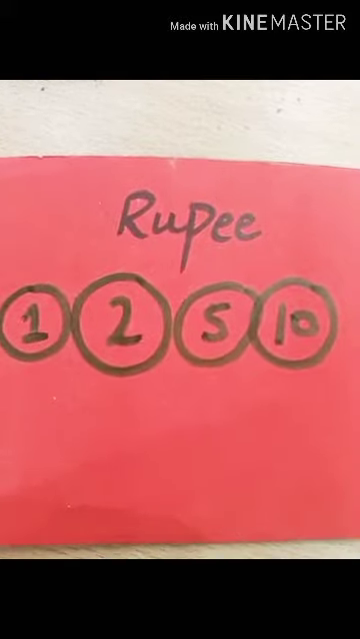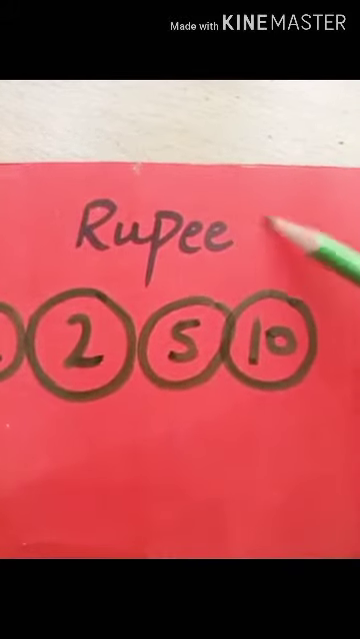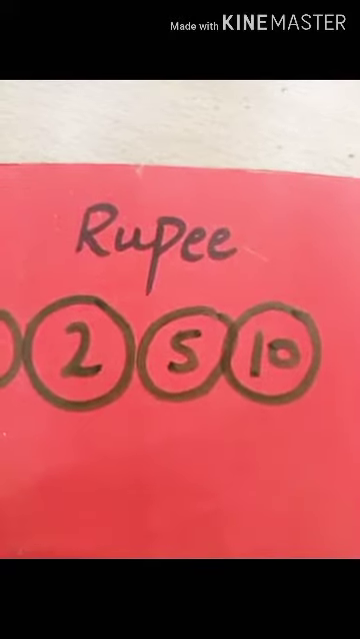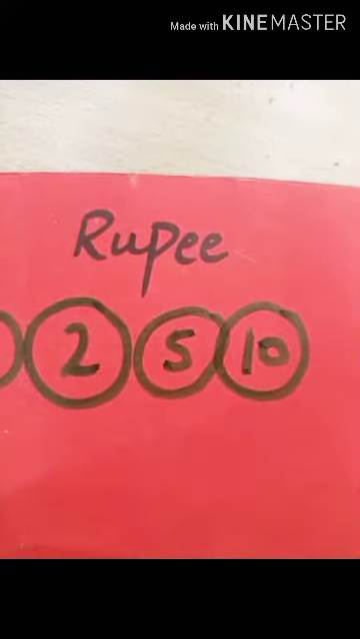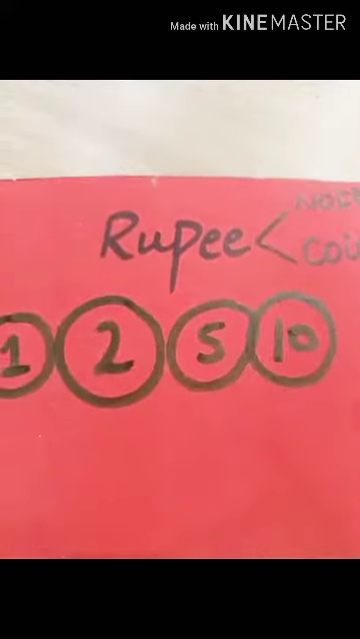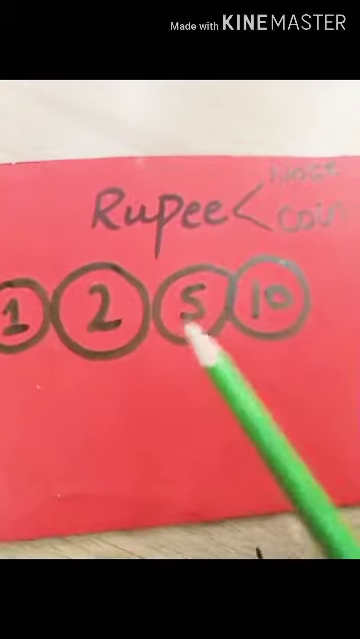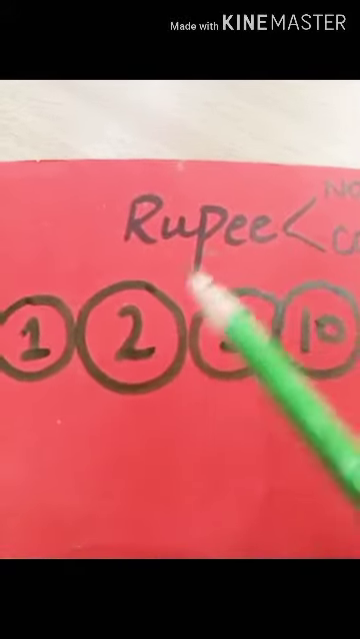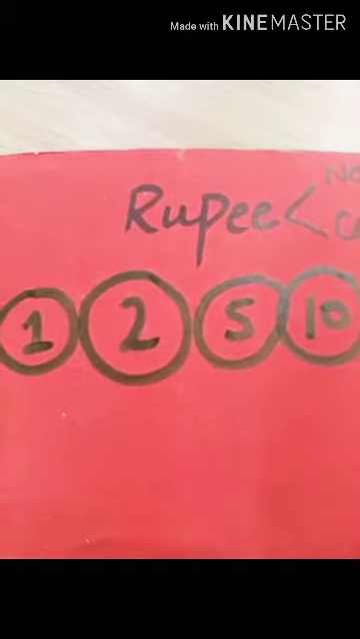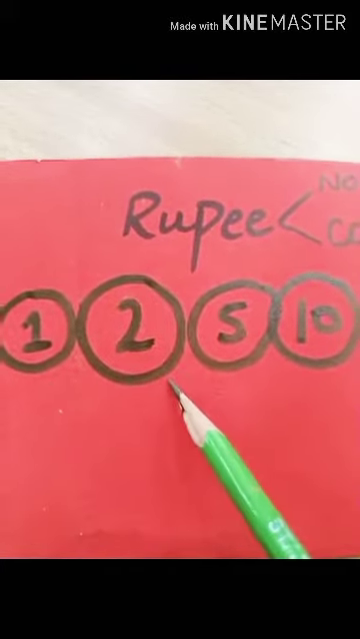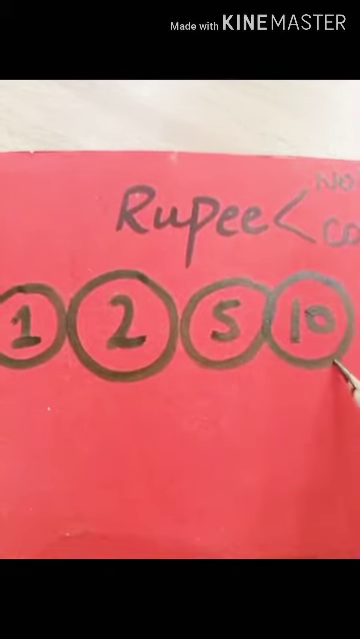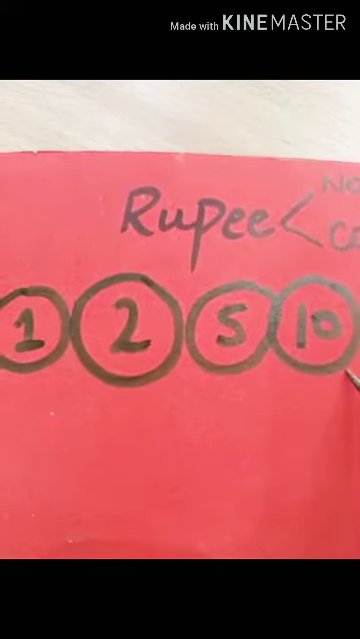Students, in the rupees we have two types. One is note and the other one is coin. Now look at the students, here I have drawn some coins of rupees that are used in Pakistan. We have the 1 rupee coin, 2 rupee coin, 5 rupee coin, and also the 10 rupee coin.